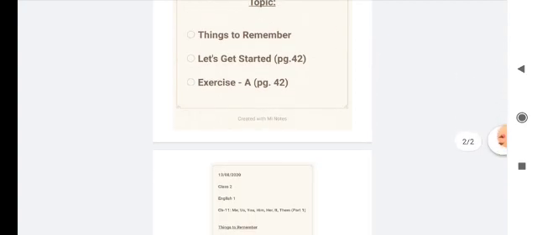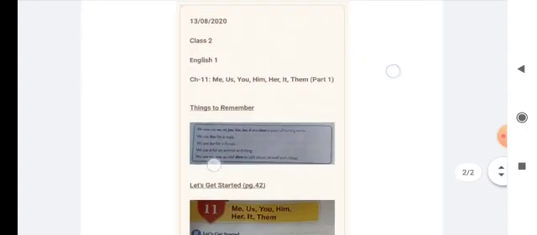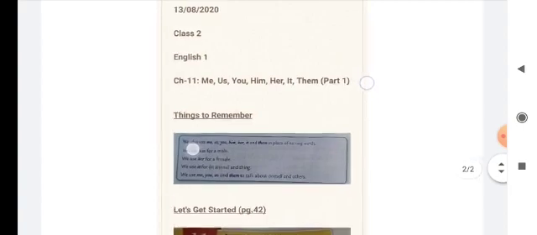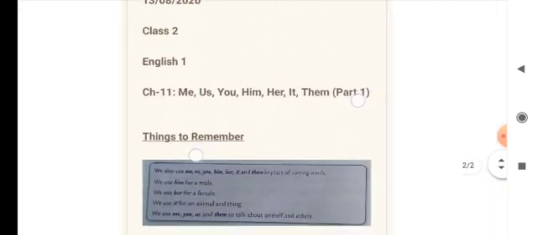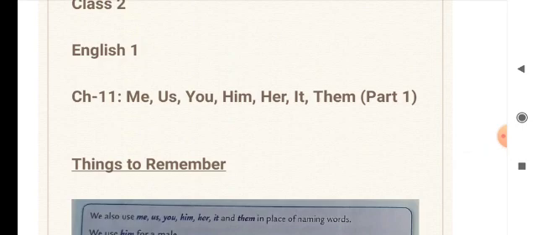Dear children, I hope you all have understood the previous chapter that also had similar words like this, and I told you that those words are used in place of naming words, and they are called pronouns in English grammar, and they are called subject pronouns.